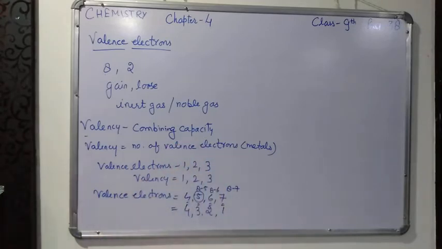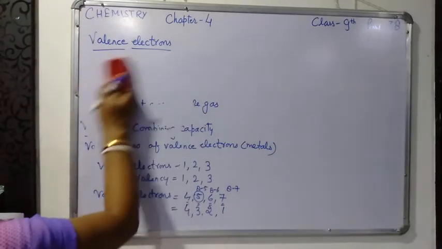Now, reasons for chemical activity of an atom.